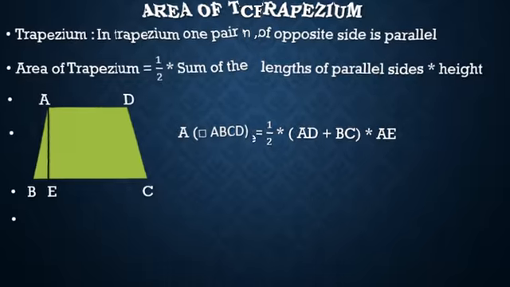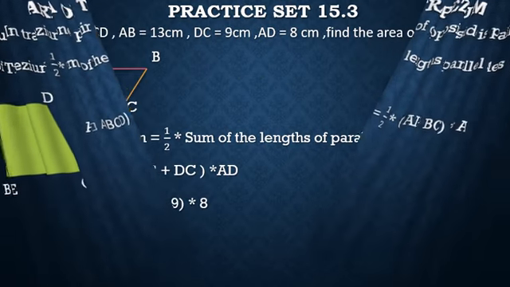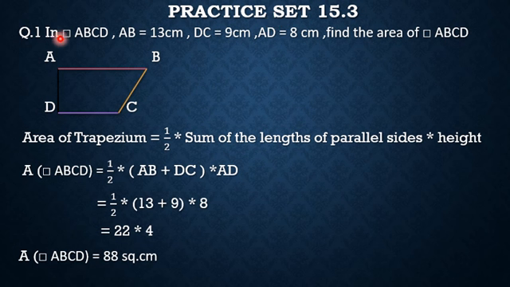Then practice set 15.3. In quadrilateral ABCD, AB is 13 centimeter, DC is 9 centimeter, AD is 8 centimeter. Find the area of ABCD. This quadrilateral is a trapezium. Therefore, area of trapezium is 1/2 sum of the length of parallel sides into height. Therefore, area of quadrilateral ABCD is equal to 1/2 into AB plus DC into AD. 13 plus 9 is 22, into 4. 22 into 4 is 88 square centimeter. Therefore, area of quadrilateral is 88 square centimeter.